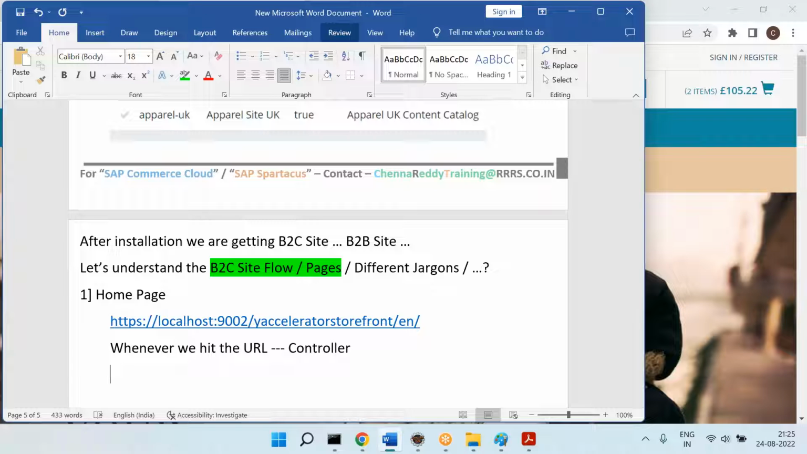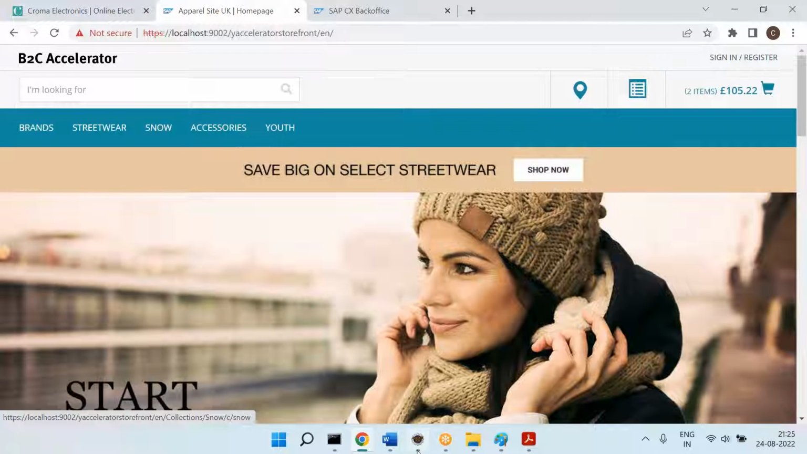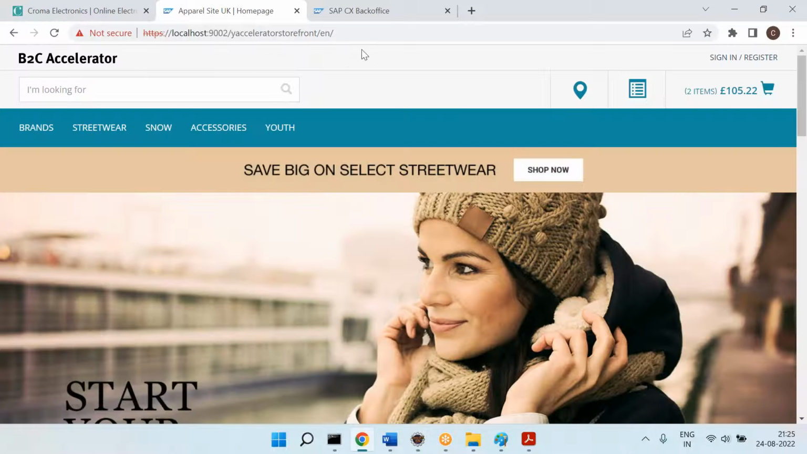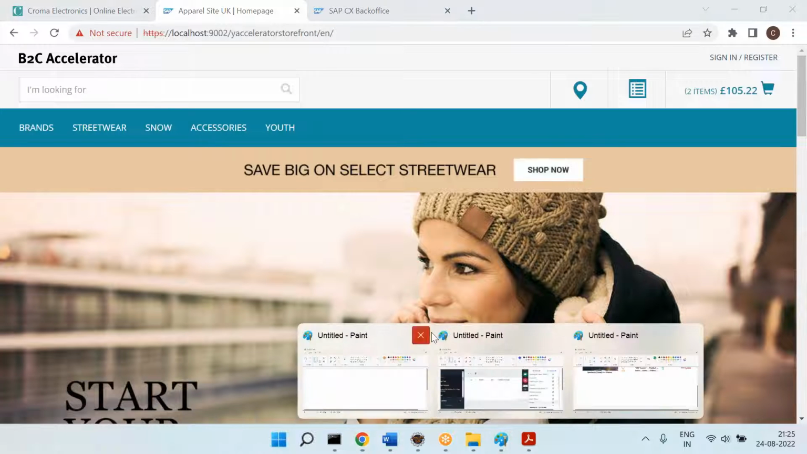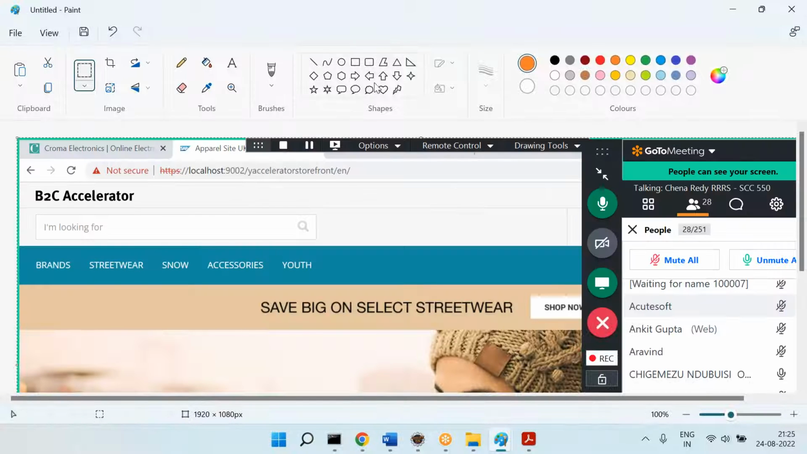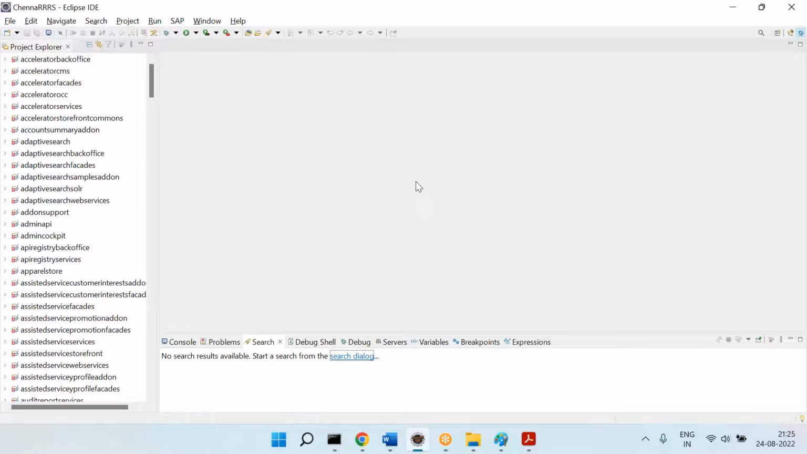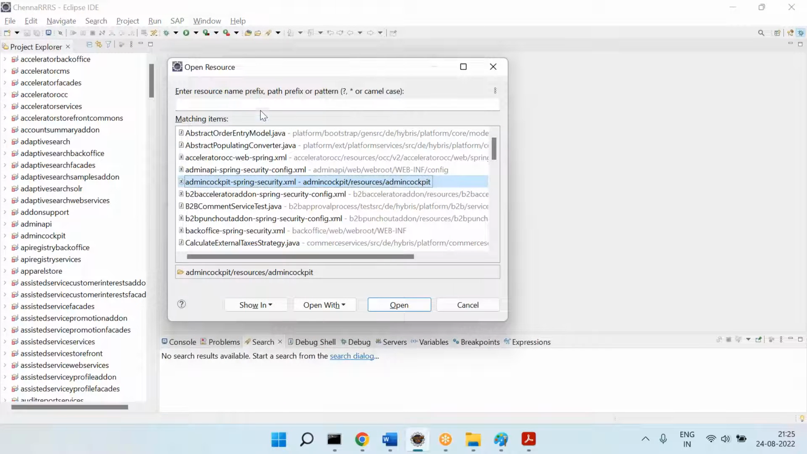Now I want to know what is the controller for the home page. So this is the code we imported into Eclipse yesterday. This is the home page, right? Please pay attention. I hit this URL, and now I want to find out what is the controller called. So this is the controller called HomepageController.java.